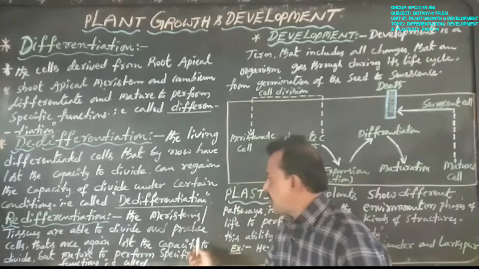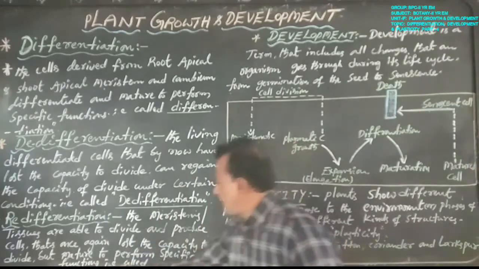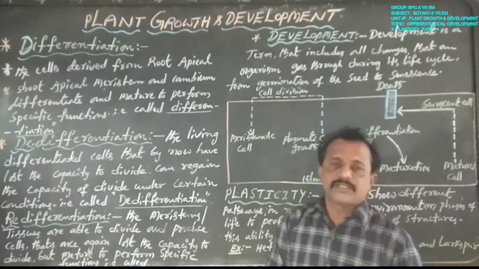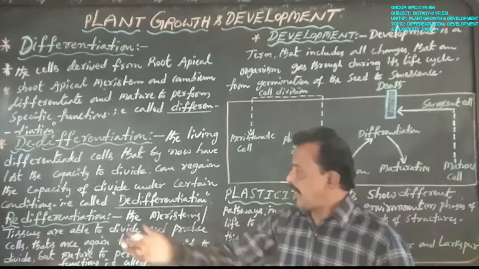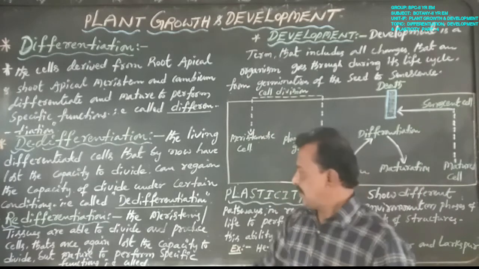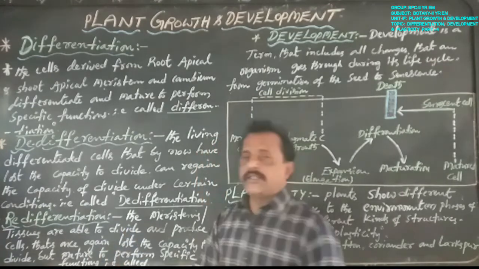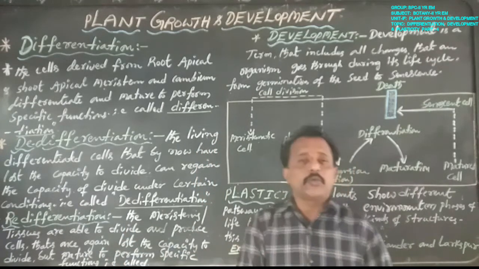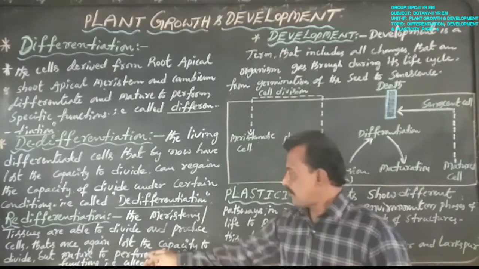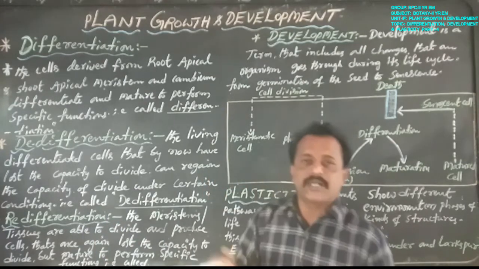Next, coming to re-differentiation: the meristems and tissues are able to divide and produce cells that once again lose the capacity to divide but mature to perform specific functions. That is called re-differentiation. The meristems or tissues once again divide and produce new cells, and these new cells lose the capacity to divide, mature and perform specific functions.